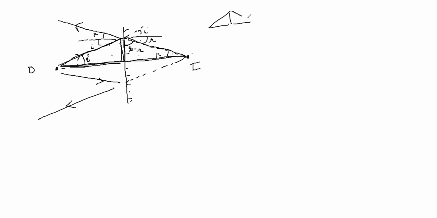Are you sure? This is I, this is 90, this is 90, and this is R. This much you are convinced, no? This is R and this is I and this is 90 degree, right? So two angles are same. The 90 degree angle and the I slash R angle, these two angles are same, no?